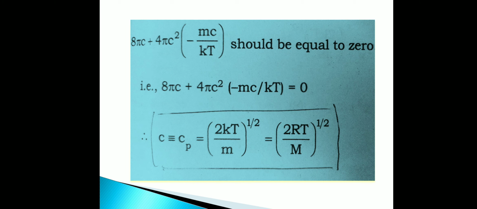So, in order to get 0 as the answer, the third term 8 pi c plus 4 pi c square minus mc by kT should be 0. On solving this equation, we get Cp is equal to root of 2kT by m or square root of 2RT by M, where k is the Boltzmann constant, small m is the mass of the gas, R is the gas constant, and capital M is the molecular mass of the gas.